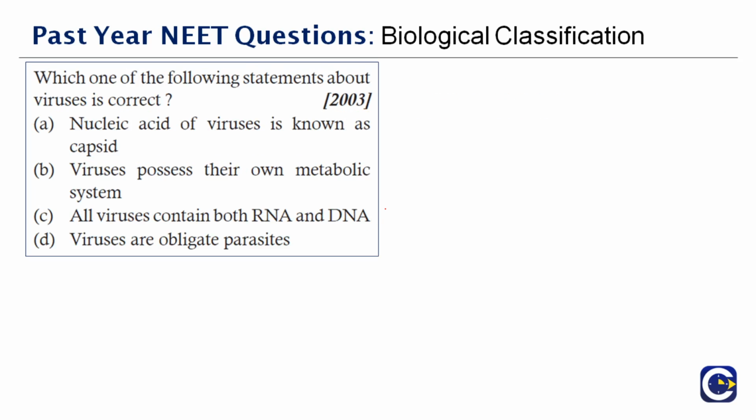Next question here. Which one of the following statements about viruses is correct? You just have to analyze the correct one. We'll go one by one. Nucleic acids of viruses are known as capsid. Wrong. Viruses possess their own metabolic system. Wrong, because they are fully dependent upon the host. So B is also wrong. All viruses contain both RNA and DNA. Again wrong, because they will contain either RNA or DNA, but not both. Viruses are obligate parasites. Yes, option D is right, because viruses are fully dependent on the host.